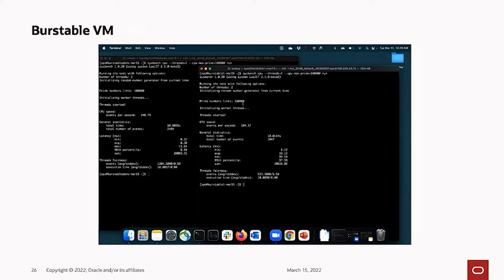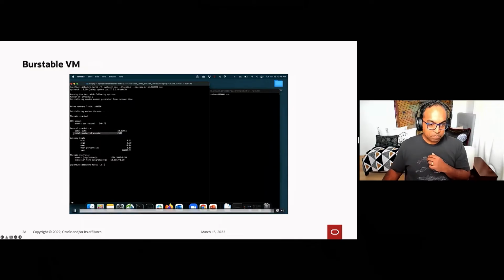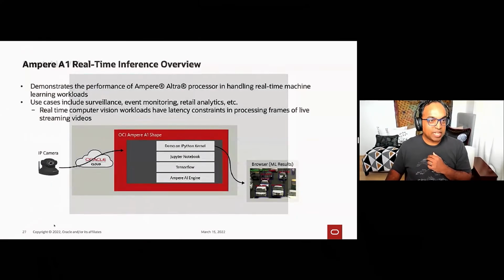But when you can burst, you can use all the CPU and get the full performance. So that's the benefit of using burstable VMs: the ability to get the usage you want without having to essentially code for it. So I'm going to pause this demo and go to the next one.